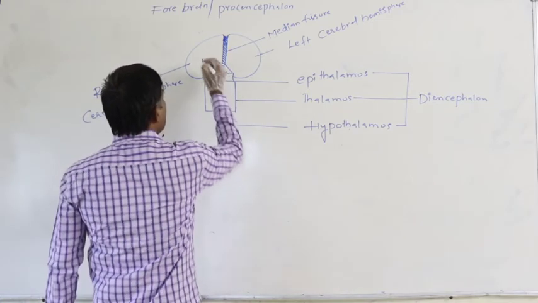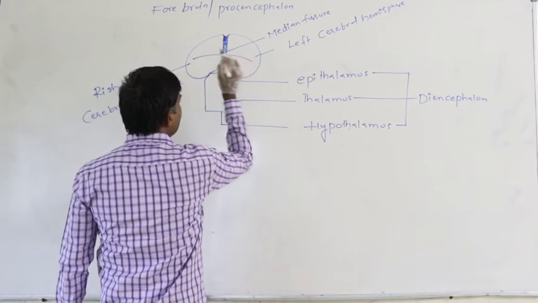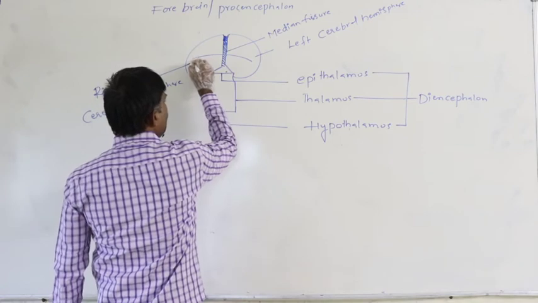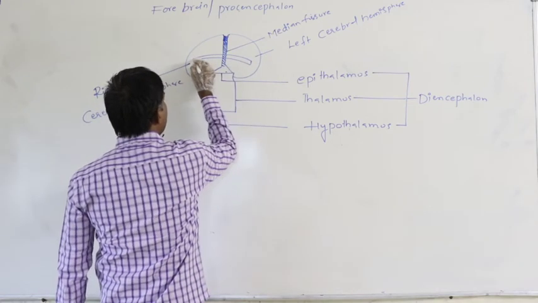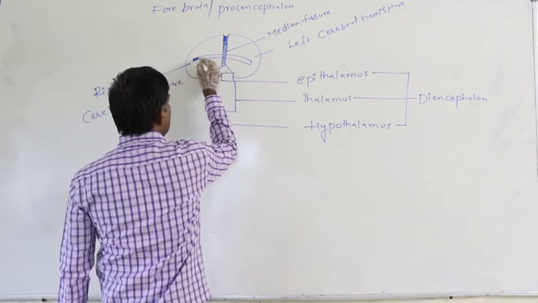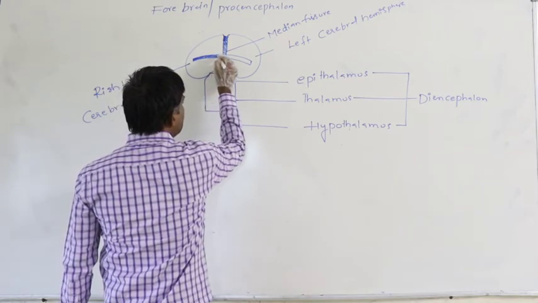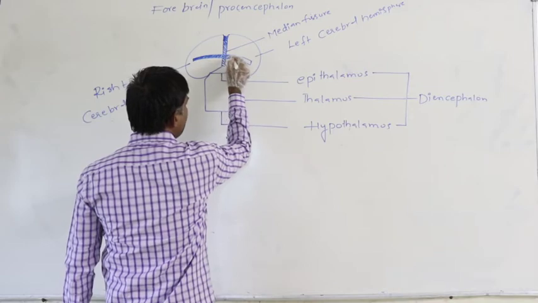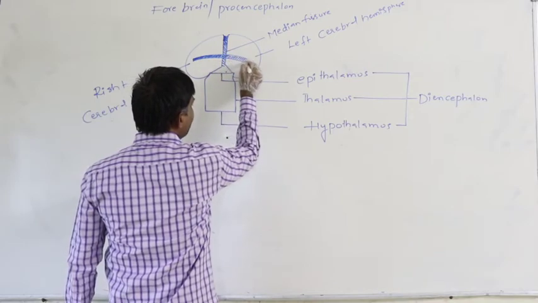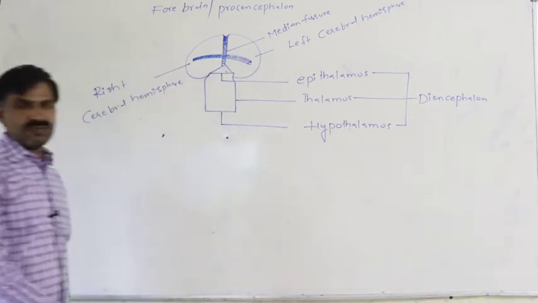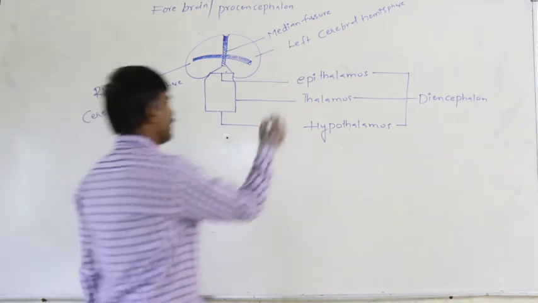Again, both sides of the cerebral hemispheres are connected with each other by a transverse nerve band.